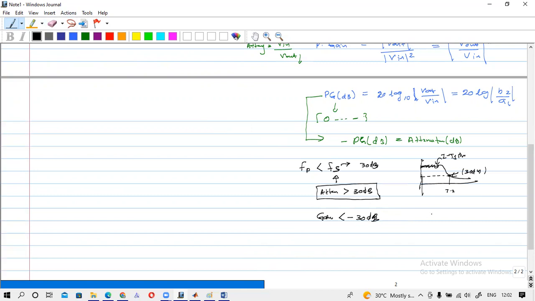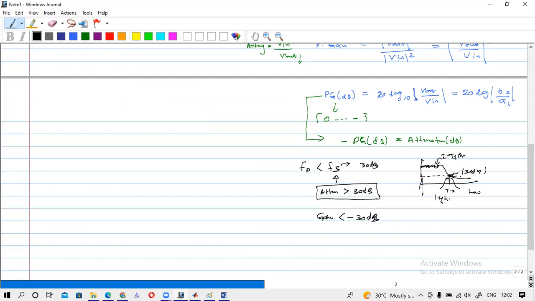This gain should be very low, but if you are talking about the attenuation for this point, it should be high. So if you are given the attenuation, it is always said that attenuation should be greater than.